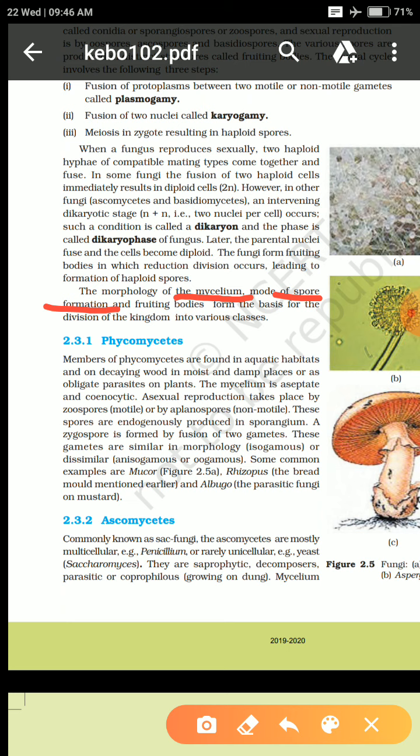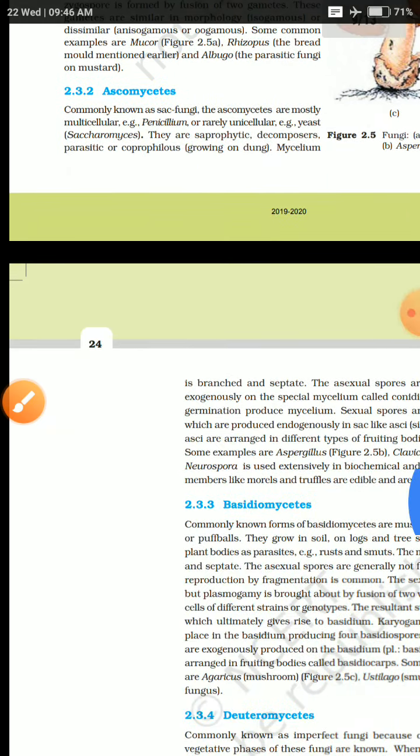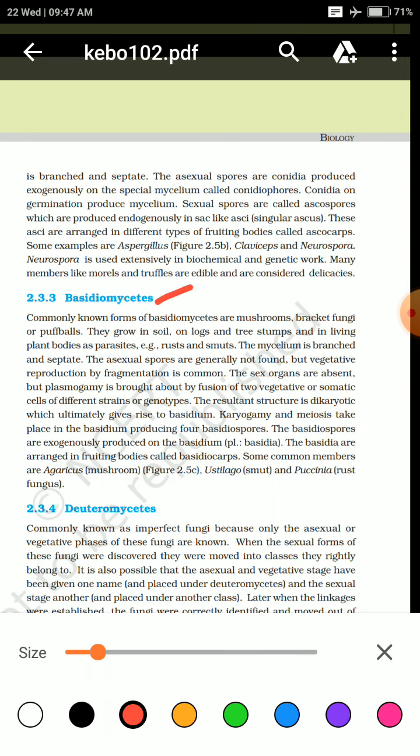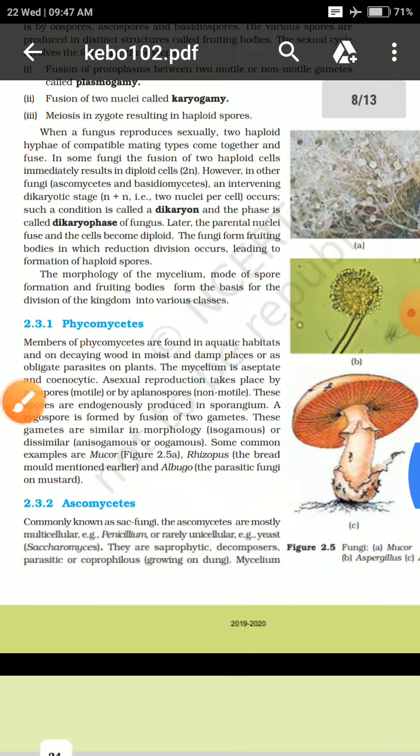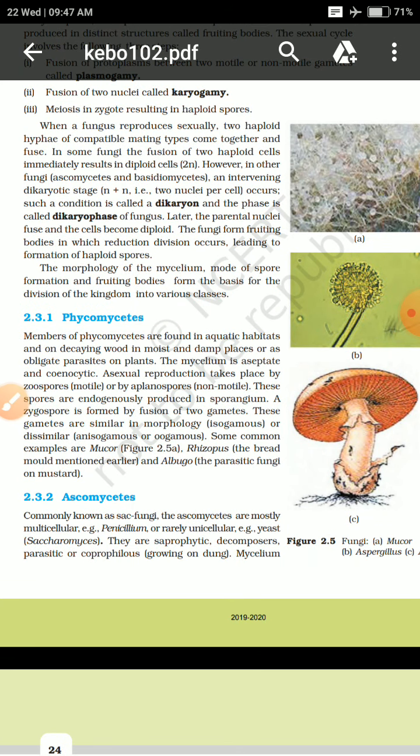On the basis of this, there are four types of classification which we mentioned now: phycomycetes, ascomycetes, then basidiomycetes and deuteromycetes. Okay, I think it's pretty clear to you all what the different classifications are. Now we will discuss these classifications.